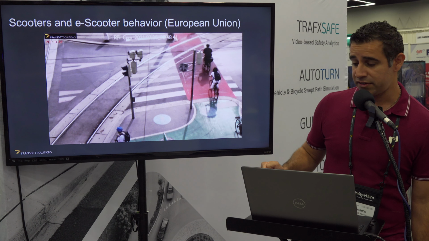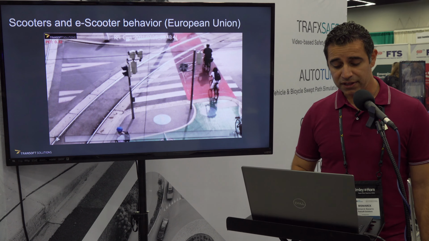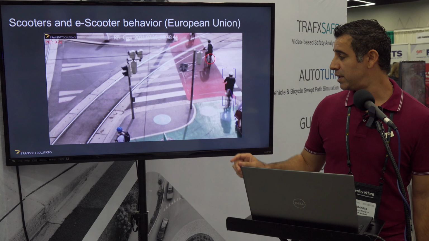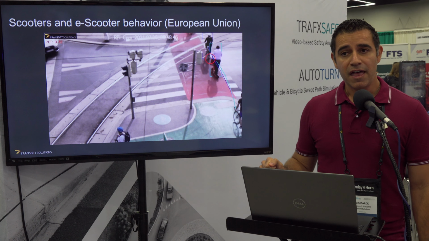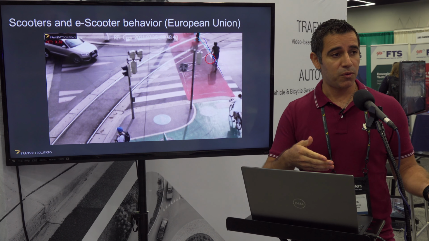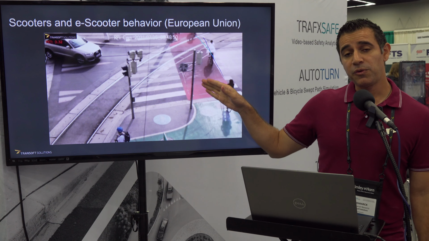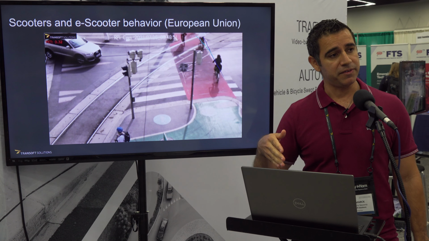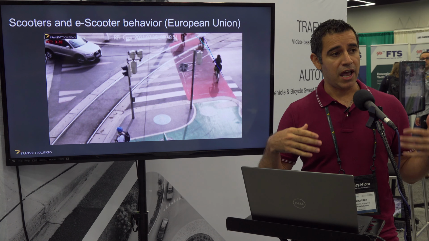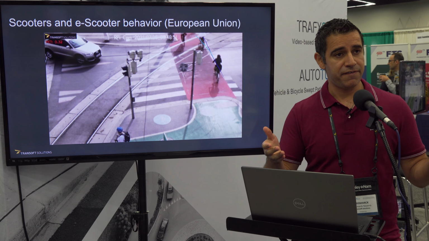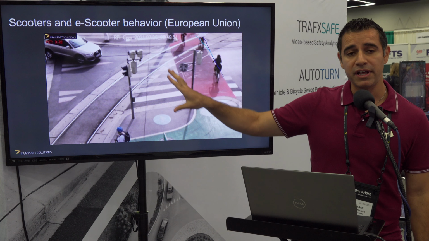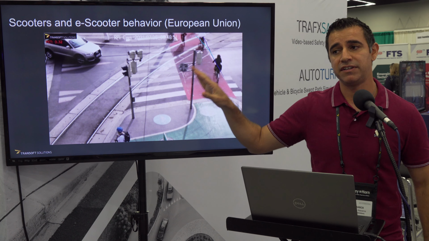And here we have just one example of, fortunately, an e-scooter behaving properly. They're just going where they need to be. We have this guy here. Additionally, they want to evaluate how close they were to different users. But additionally, with this site, I would like to remark another feature that we have, which is privacy. The client says, okay, I don't want the site to identify anything, so we apply some blurry filters, and in case this one is blurry, we can also just apply black filters and everything.